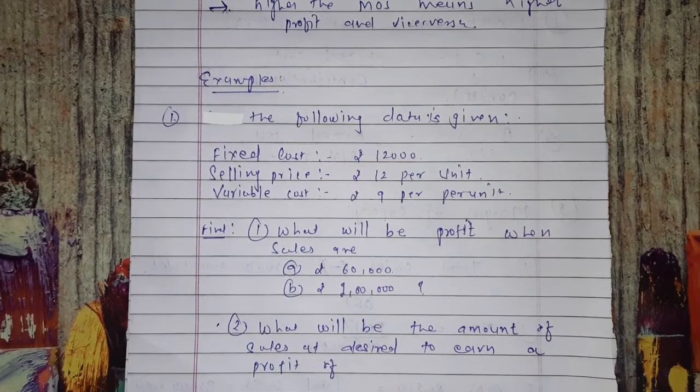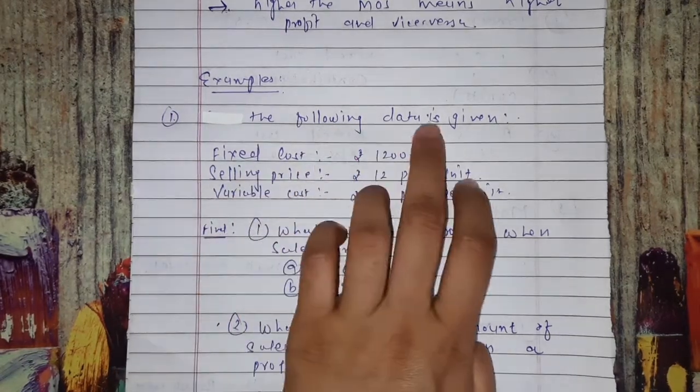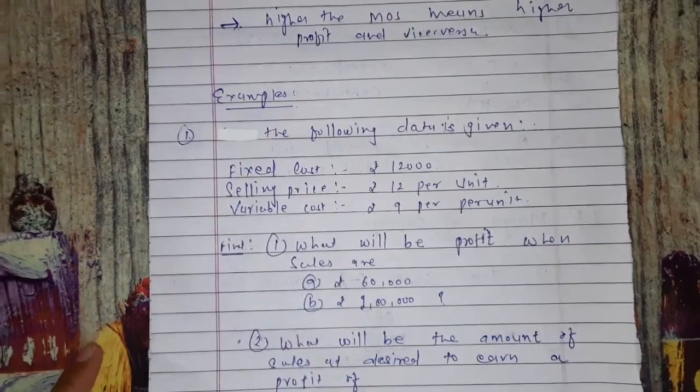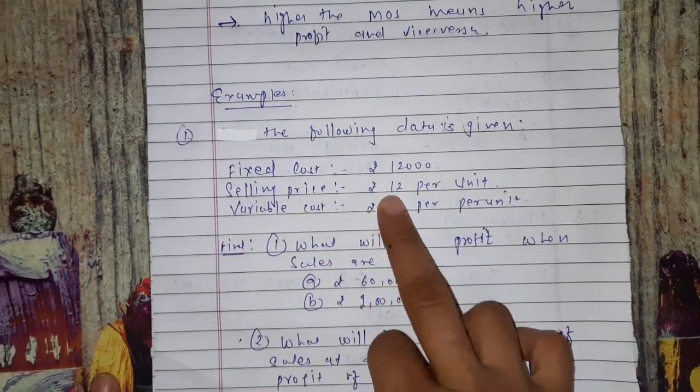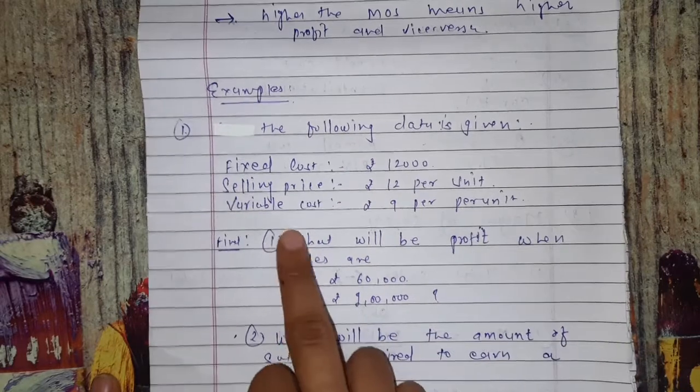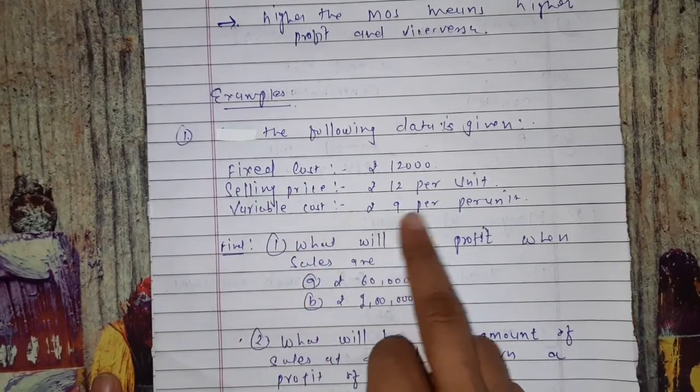Now we see the example. The following data is given. Fixed cost 12,000 rupees, selling price 12 rupees per unit, variable cost rupees 9 per unit.